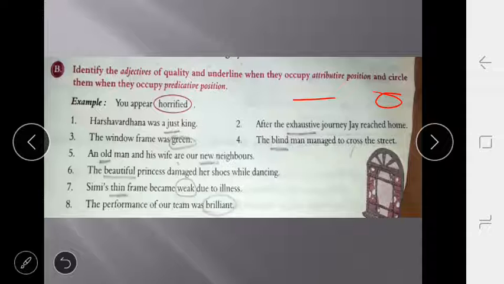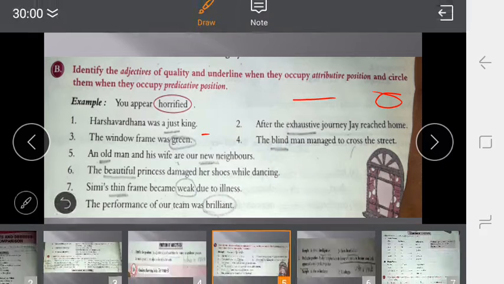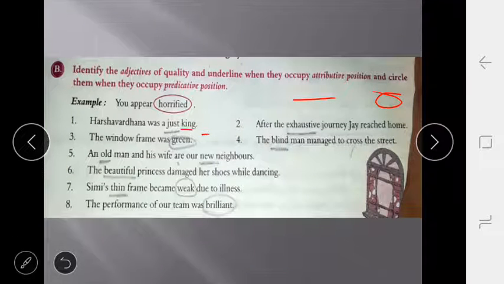Now we are starting with the exercise. Harshvardhan was a just king. Here the noun is king. The adjective just is before the noun, that's why it is the attributive position of the adjective. After the executive journey, here we are talking about the journey.